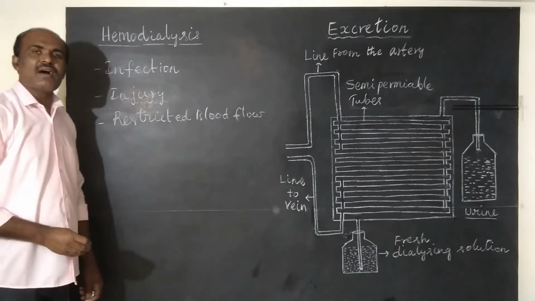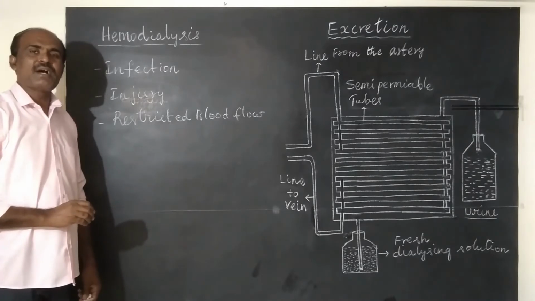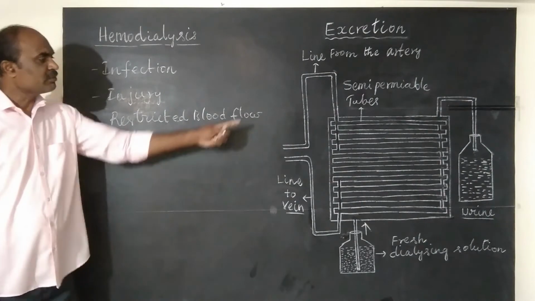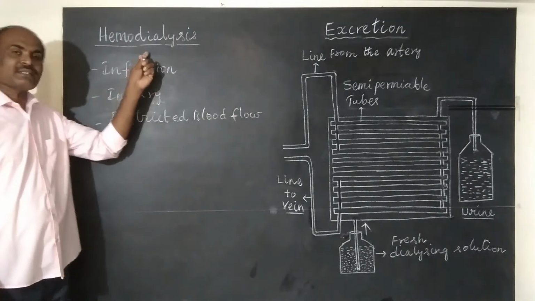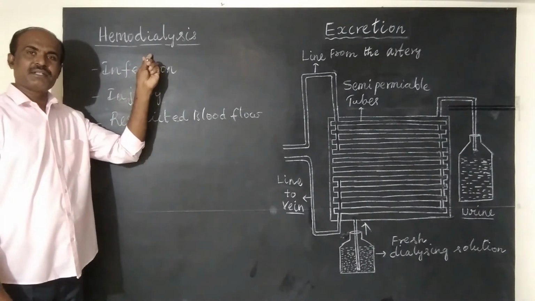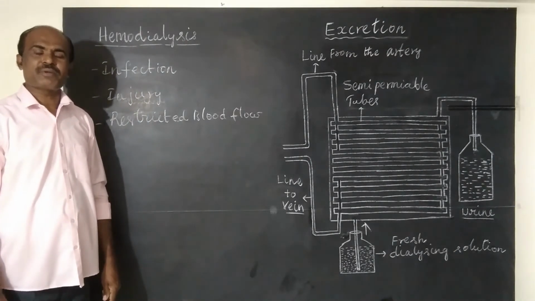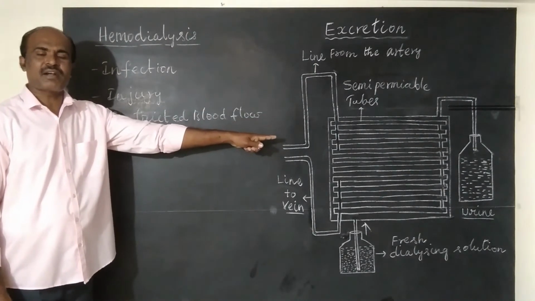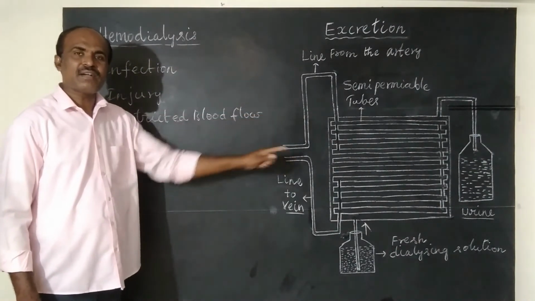As a result, waste materials, nitrogenous waste materials and salts accumulate in the blood and it leads to the death of a person. The waste materials should be removed from the blood with the help of a dialyzer or artificial kidney outside the body. This process is hemodialysis. Hemodialysis is a process in which waste materials are removed from the blood outside the body with the help of a dialyzer or artificial kidney. Now let us understand how this dialyzer functions.